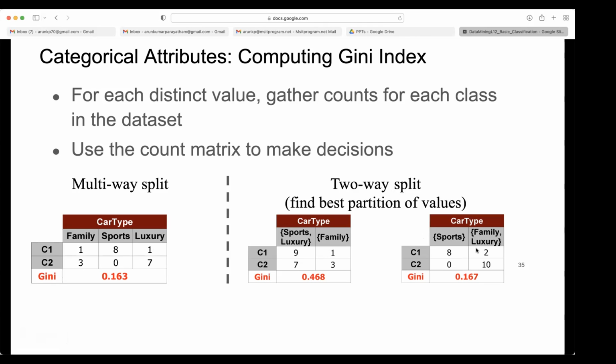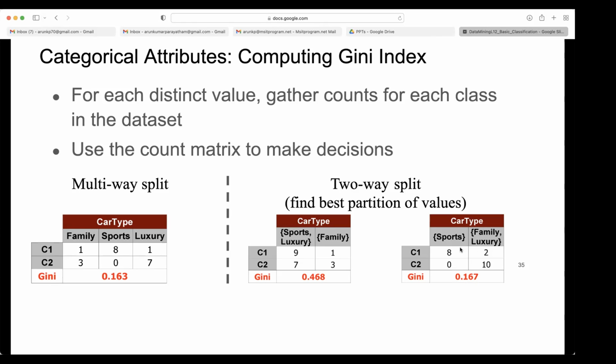Which split is good of these two? 0.167 is the last one. This is the impurity measure. Remember that: a higher score is bad for us, and a lower score is good for splitting. Don't get confused. The right side has less impurity, which means more purity. 1 minus this is purity.